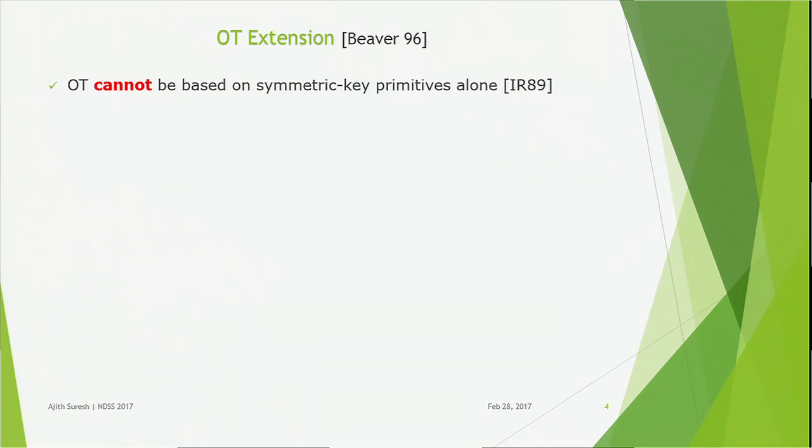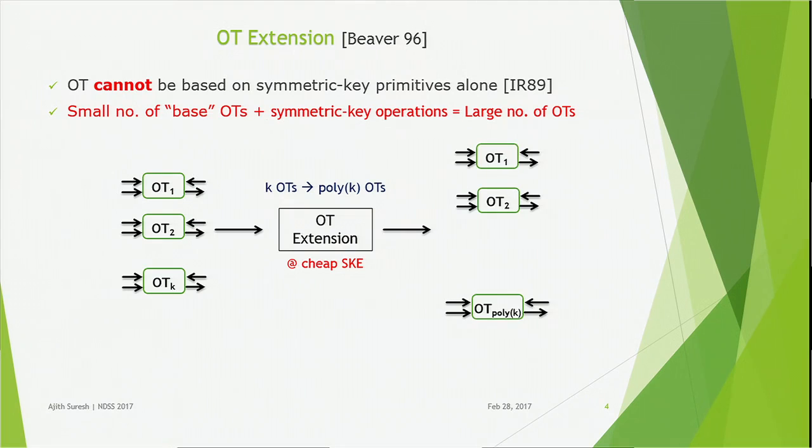For circuits like AES, when we are using MPC, we require millions of OTs. So here comes the idea of OT extension, where we start with a small number of OTs, which we call base OTs, and generate a large number of OTs. As shown in the figure, let's say we start with k OTs, and we generate poly(k) OTs as the end product. The advantage of this idea is that the conversion requires only cheap symmetric key operations. So in the amortized sense, the cost of one OT produced will be just a symmetric key operation.